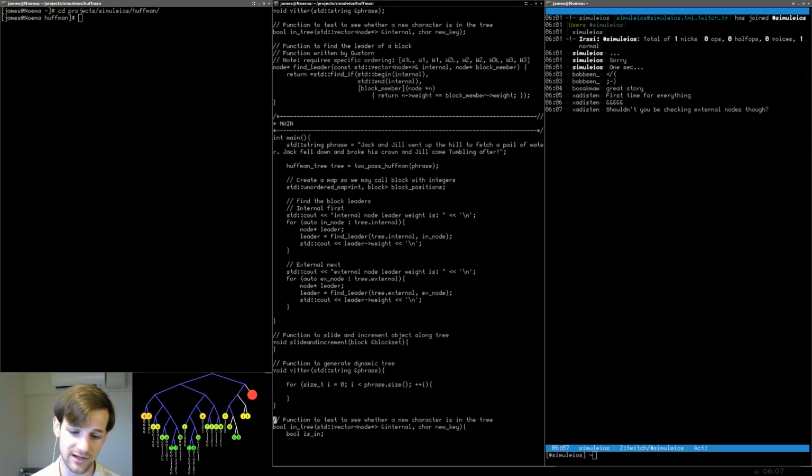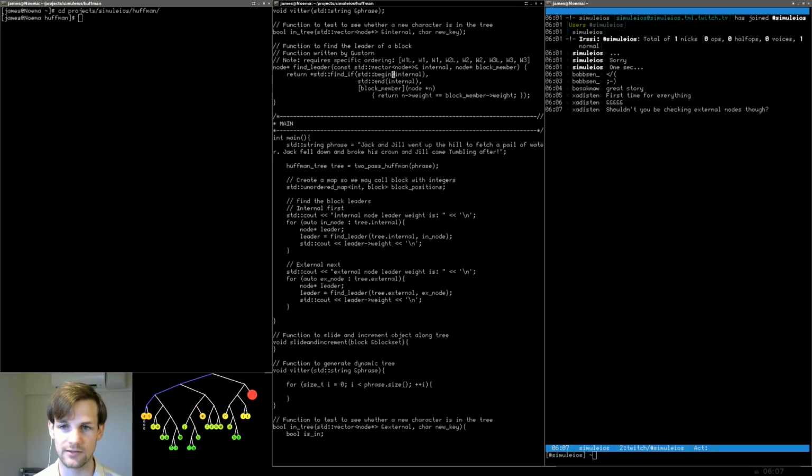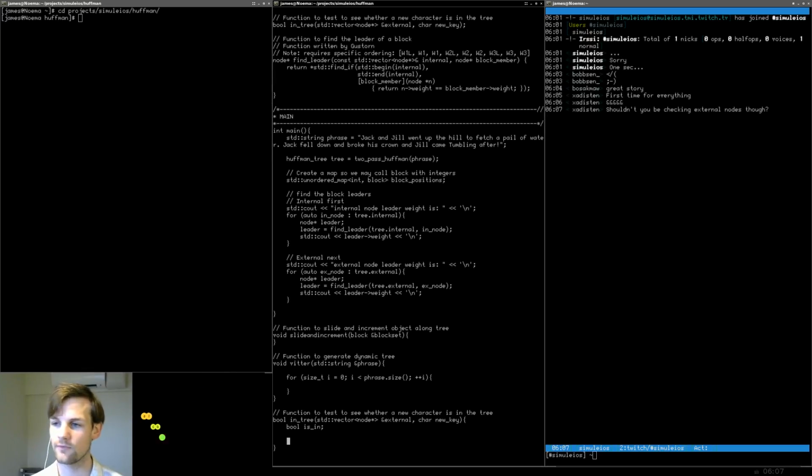You're right. We should be checking external nodes. And thanks for catching that, Zadiston. External, and go up here to external. Okay. Boolean is_in. So what we're going to do is go through each of the external nodes that we have so far, and check to see if the new key is in one of those or not.